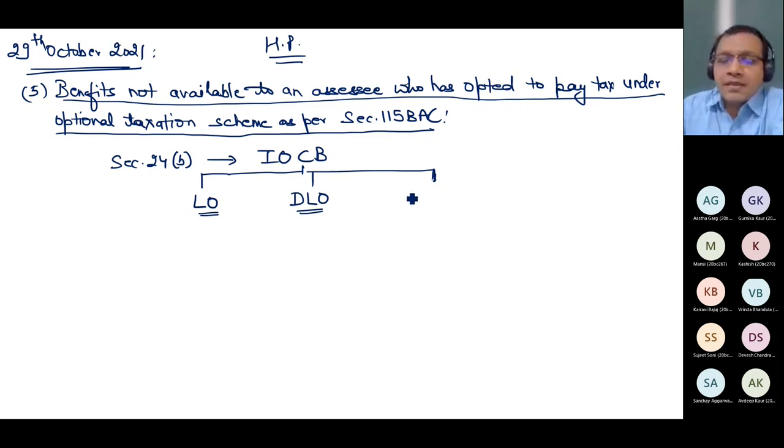Any answer? It will tell you the conceptual clarity which you have. In house property, maximum there can be 3 different types of properties. Let out is one type, deemed to be let out is another type, and what is the third type of property? I should not write the word self-occupied. I should write a different sentence. Can you tell me that?